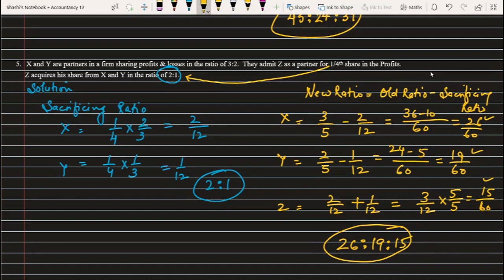So these were the different cases for calculating the new profit sharing ratio.